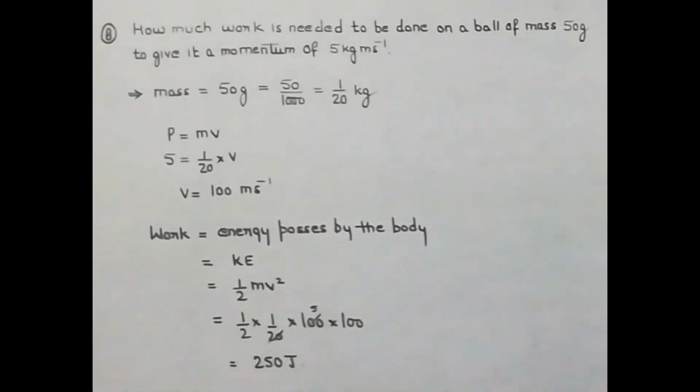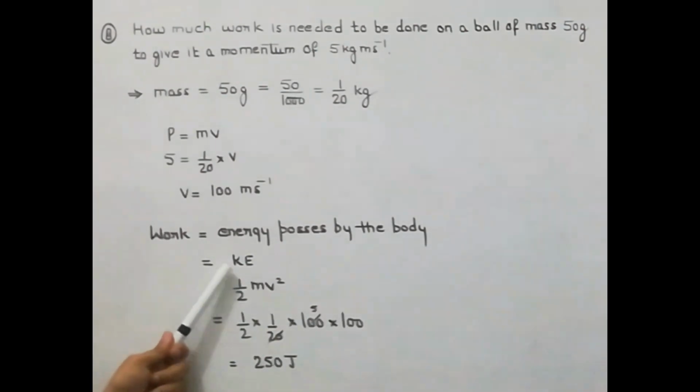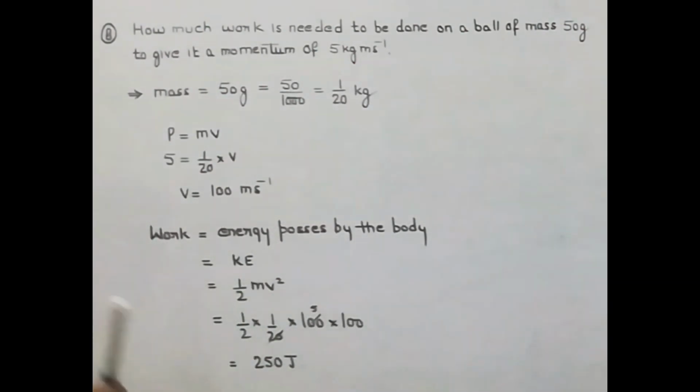Hope this is clear. They were asking for the work done, and we know that energy is the capacity to do work. So if work is to be calculated, it means we will be calculating the energy possessed by the body. And as you can see, the body is in motion, so which energy will it possess? It will possess kinetic energy. So we will calculate the kinetic energy, and this will be your answer. So you can note it down.